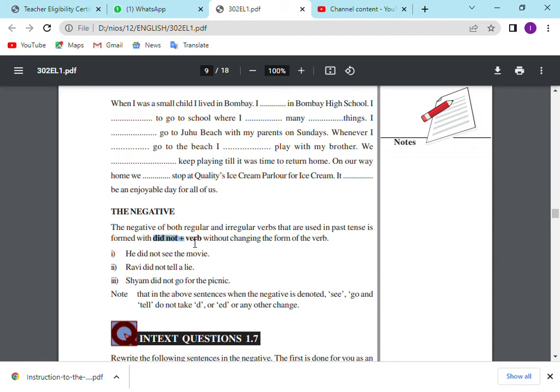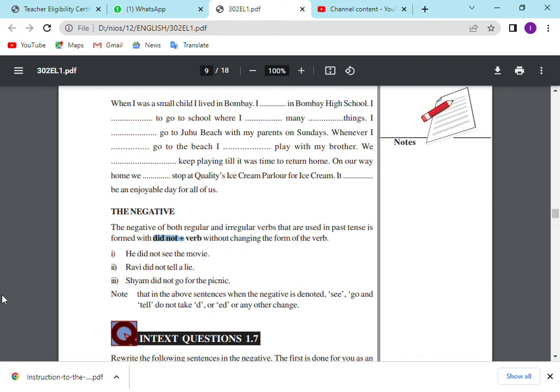Simply it is converted into past tense negative, for both regular and irregular verbs. See, I did not see. This is an irregular verb, want. Don't change it to wanted. I did not want. I want is present tense positive. I did not want is the past tense negative. Simply by adding did not to the verb without changing its form, we are changing the sentence from present tense positive to past tense negative.